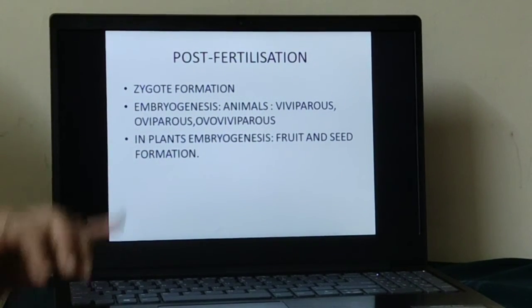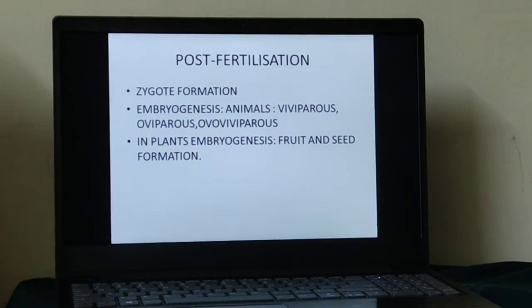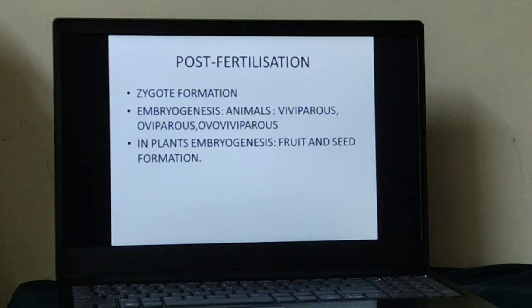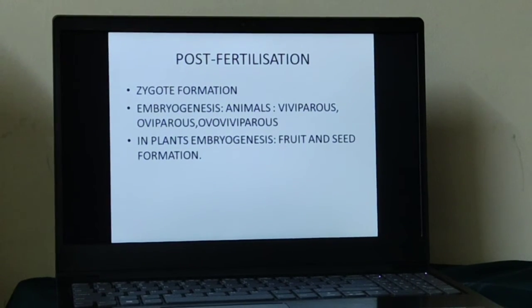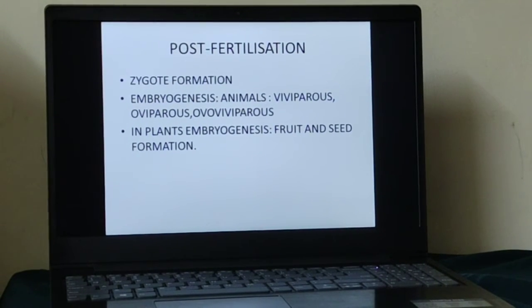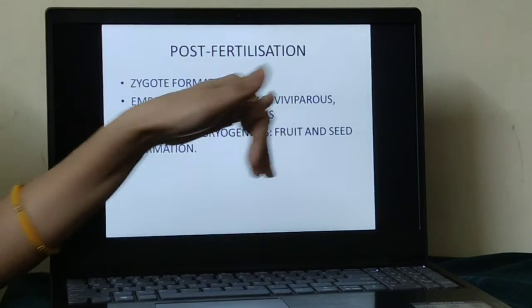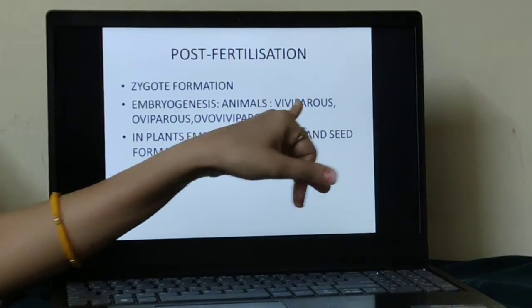One more term is there, ovoviviparous. What is ovoviviparous? It lays eggs and it also gives birth directly to young ones. An example is the basket shark. Understood clearly? Vivi means what? Which gives birth directly to young ones.